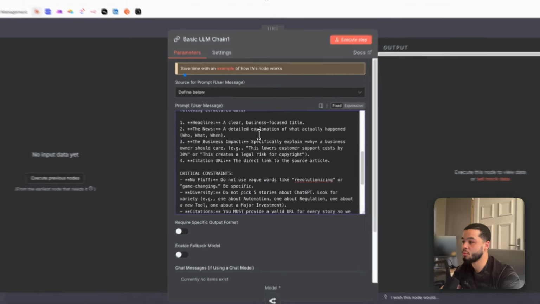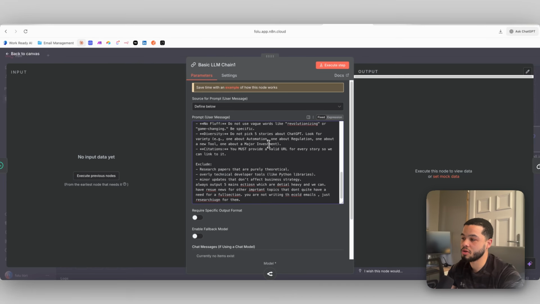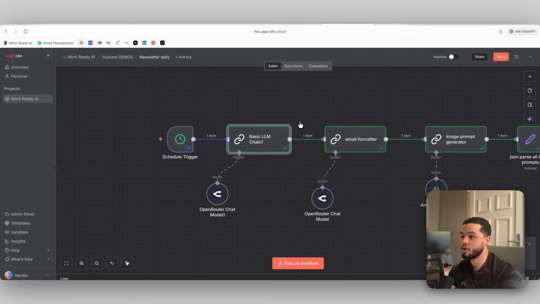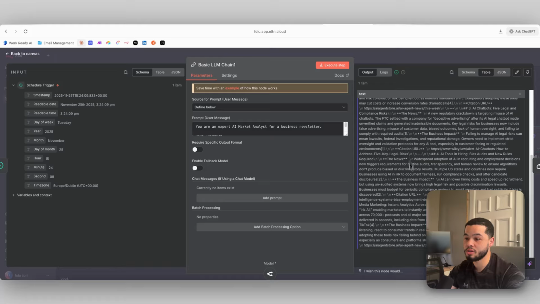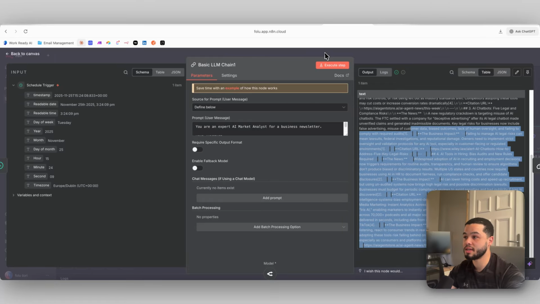And then we just give it a little more information on what we want it to output. That's going to return us all of the information. As we can see over here, it will output something like this, where it gives you all of the topics it has found and the details on those topics.